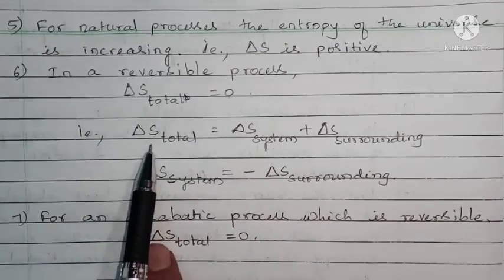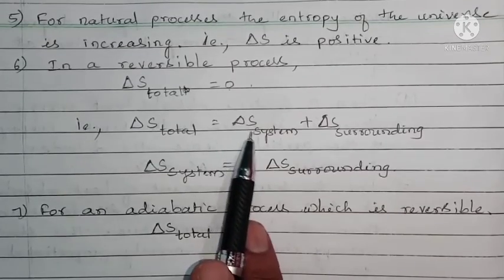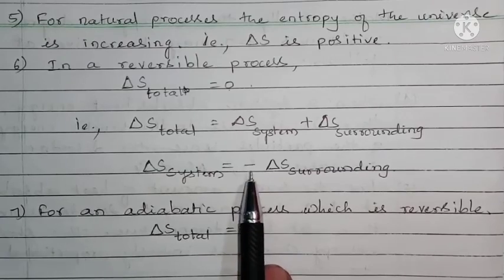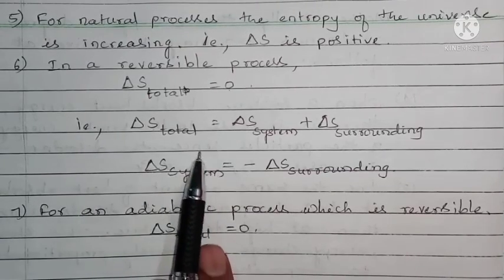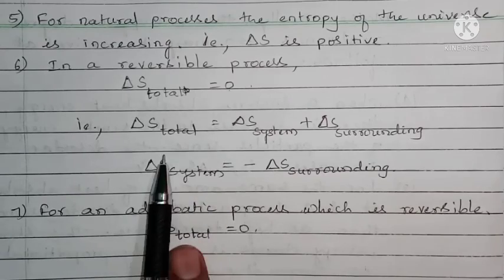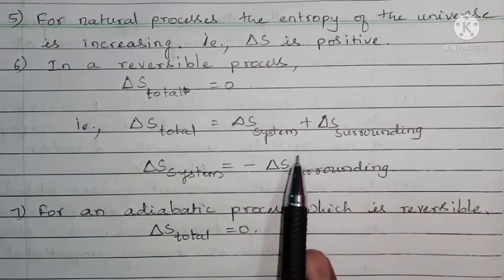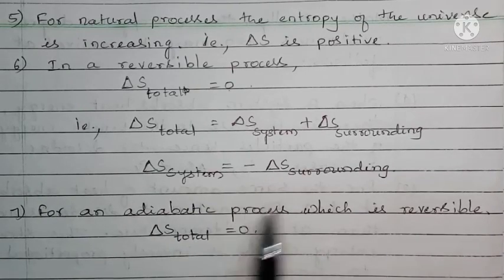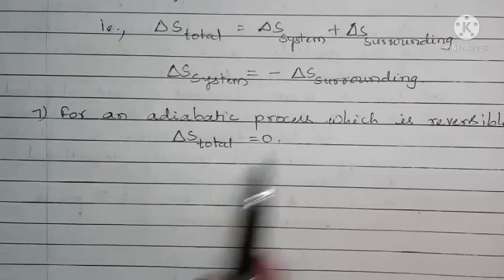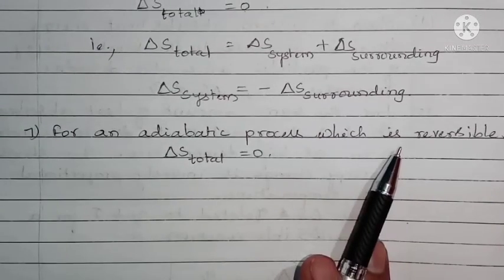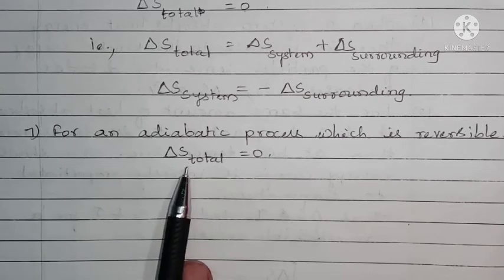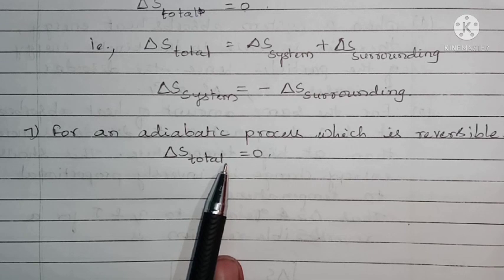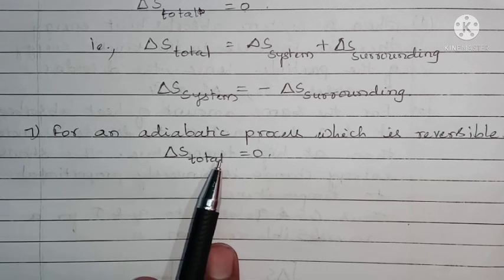This total change in entropy is given by change in entropy of the system plus change in entropy of the surrounding. If the system is gaining entropy, then the surrounding has a negative entropy and the opposite of that. For an adiabatic process which is reversible, the total change in entropy is equal to 0. These are some characteristic properties of entropy.